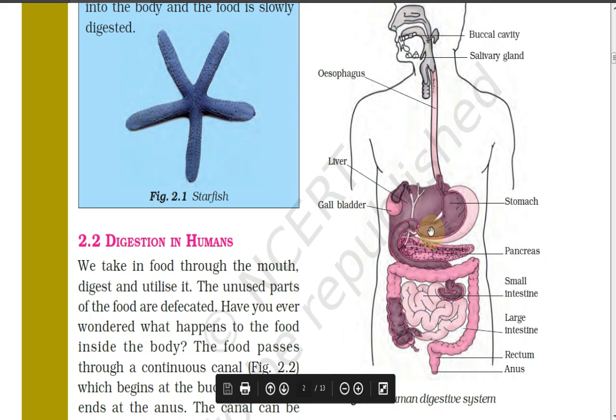So what are the other organs? This one is the liver, one is the pancreas, one is the gallbladder. These three are called glands, and this is the digestive tract. This digestive tract and these glands combined make up the full digestive system of the human body. More about it we'll be studying in the next video.